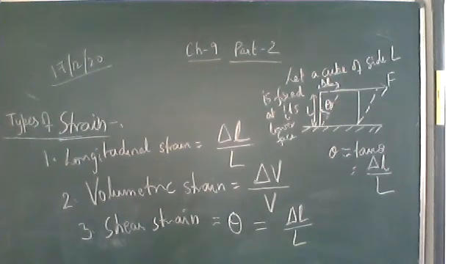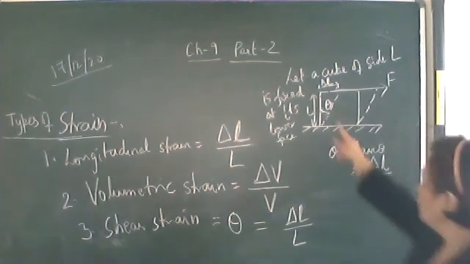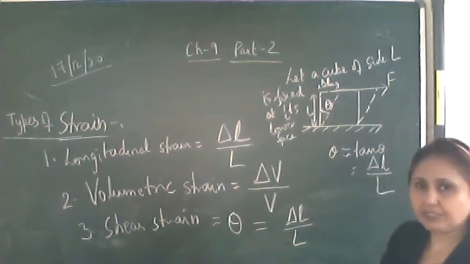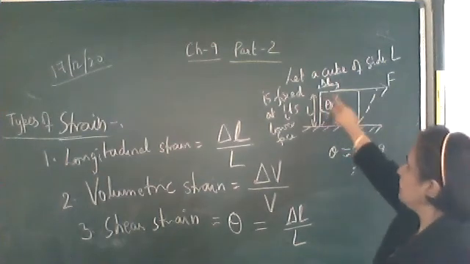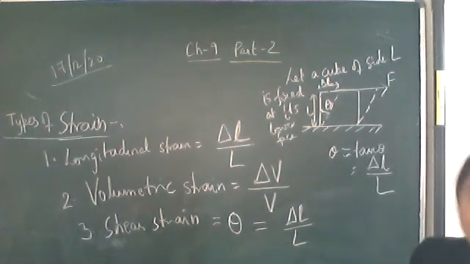So it gets twisted by angle theta, and the upper face is shifted by delta L. So delta L upon the original side of the cube, which is L, is the measure of shear strain.